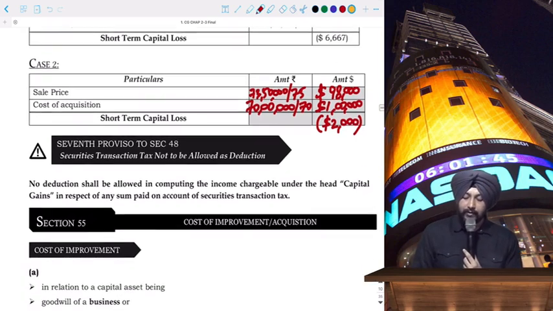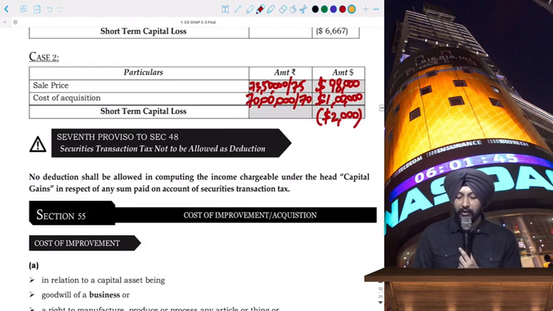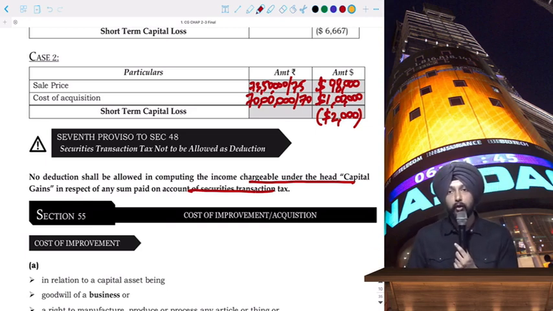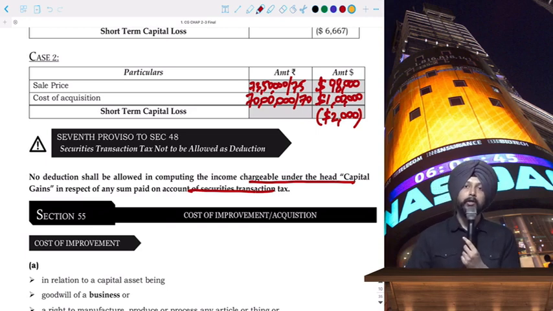Next is the last proviso, which is the 7th proviso to section 48, which says that if there is any STT being paid, you will not get deduction for the same. No deduction shall be allowed in computing income chargeable under the head capital gain in respect of STT paid. STT can be claimed as an expense if you are reporting your trading in shares as PGBP. Then you can get the benefit. Otherwise, STT benefits will not be given to you. Any STT paid will not be allowed as a deduction. Okay, so just go through this, then we will move on to our next section, that is section 55. Please go through this.